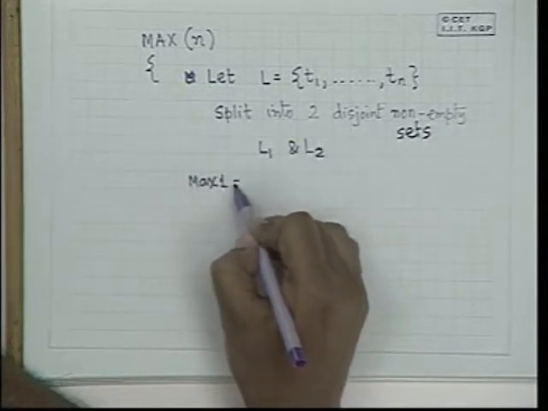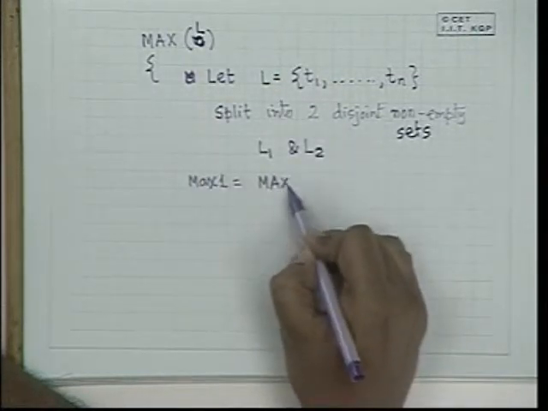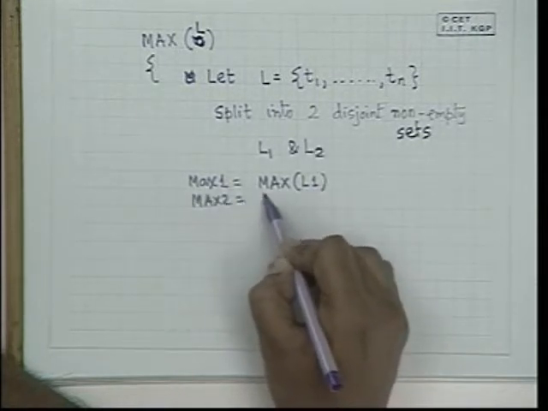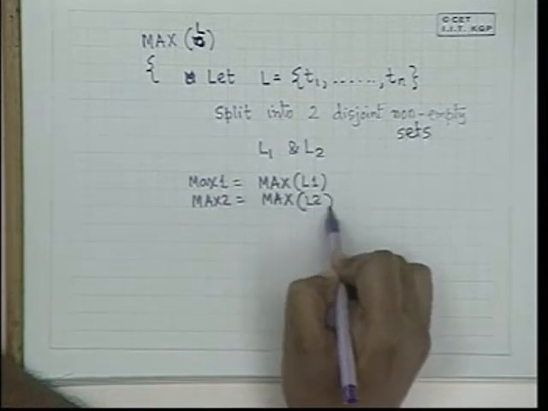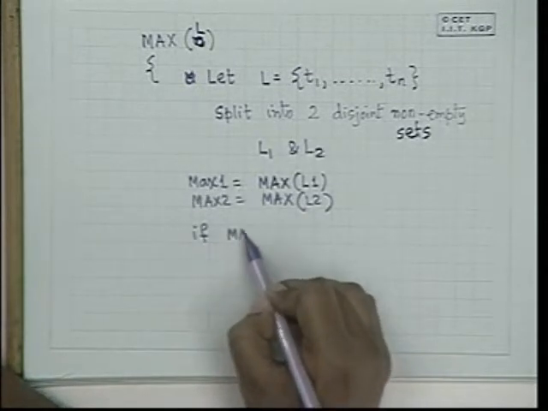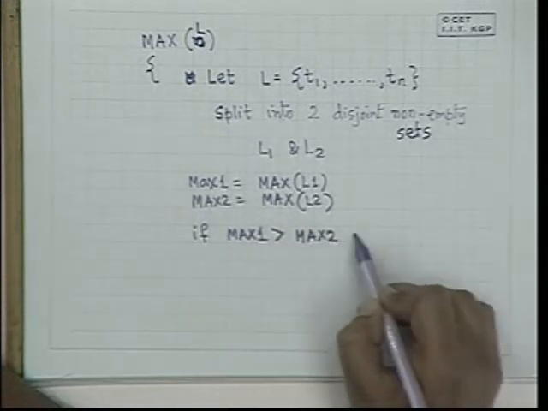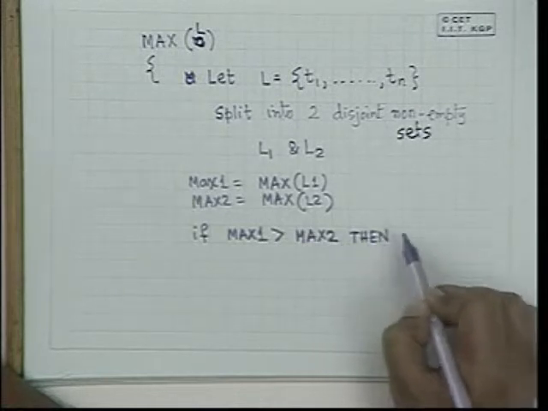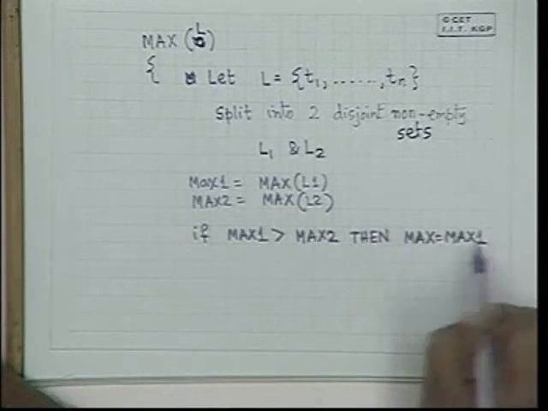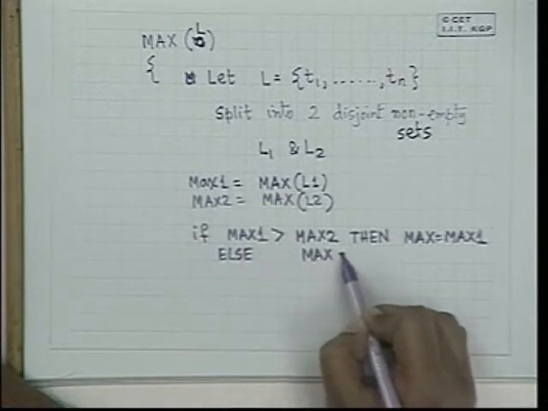you do max1 is here, sorry, this is L. Max1 is max of L1, max2 is max of L2, and then if max1 is greater than max2, then max is equal to max1, else max is equal to max2.